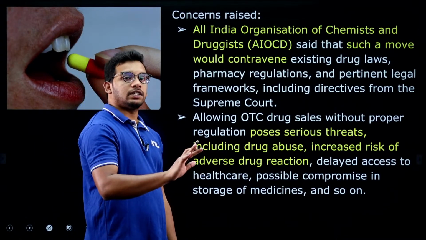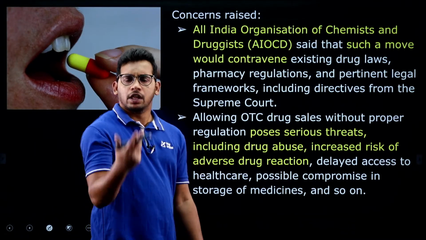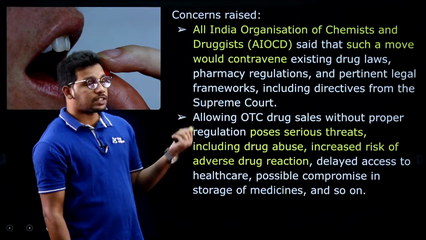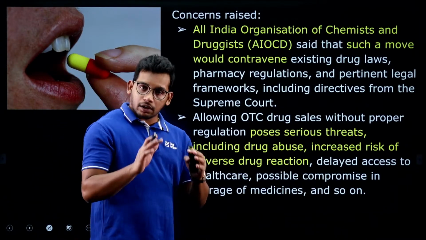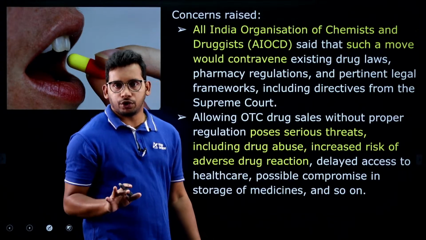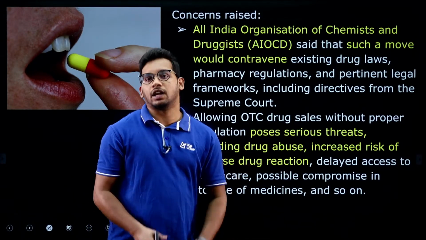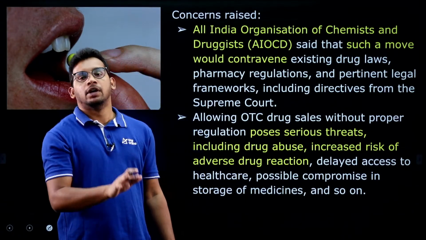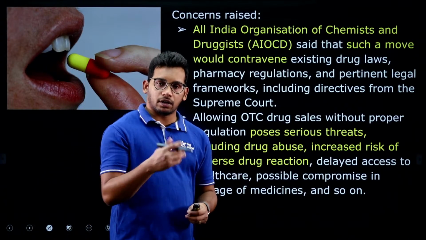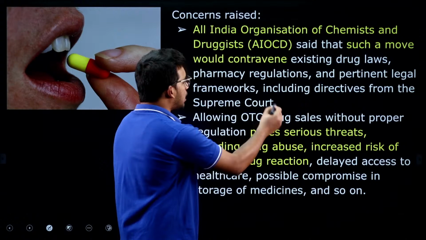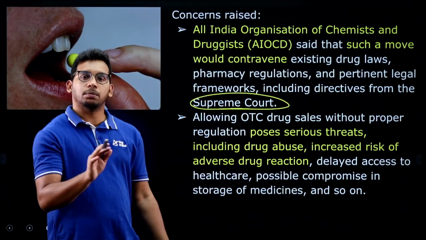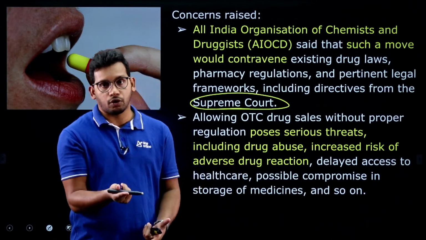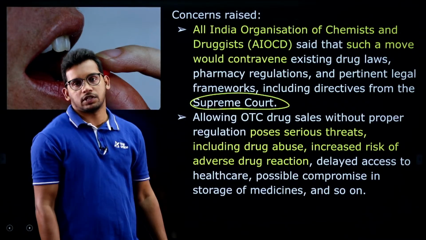Now what concerns have the chemist groups raised? They said that they don't want to support the central government's push to sell the over the counter drugs. They said that the initiative which the government is going to come up with is against the existing laws. Some laws don't directly talk about over the counter drugs, but indirectly they only allow giving medication with a prescription. And also in many cases the Supreme Court has announced that drugs should not be sold without a prescription. So they are saying that some laws as well as Supreme Court pronouncements which everyone has to follow will be violated if the government brings about this initiative, right.